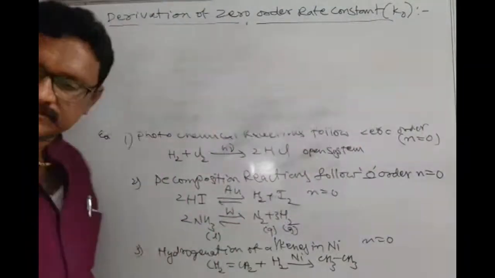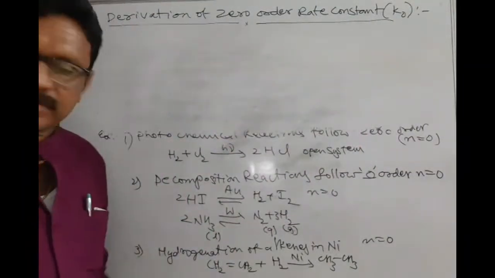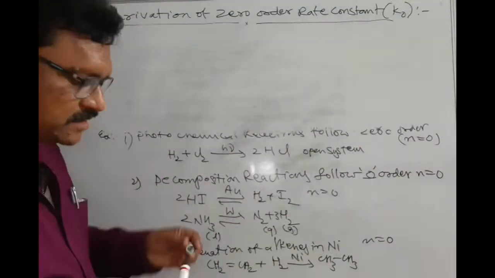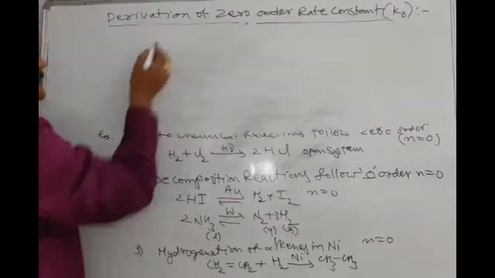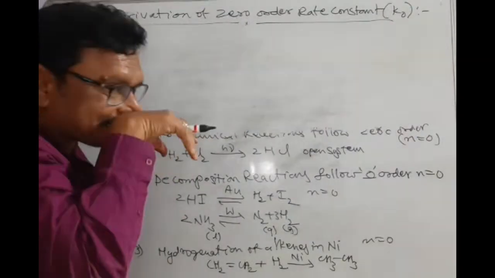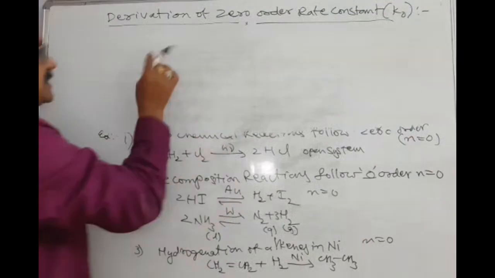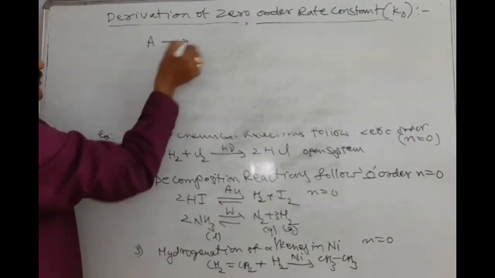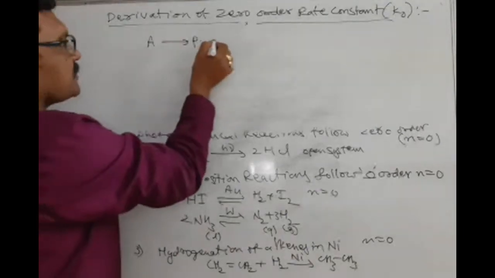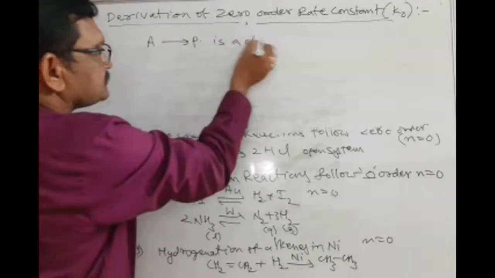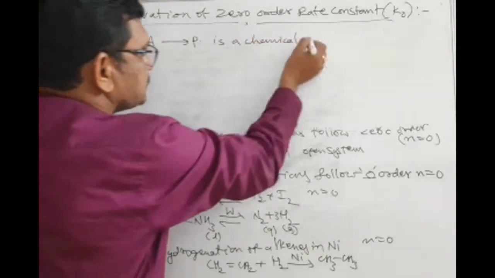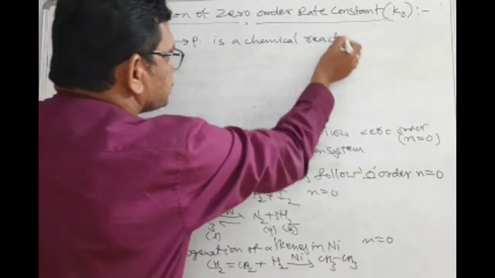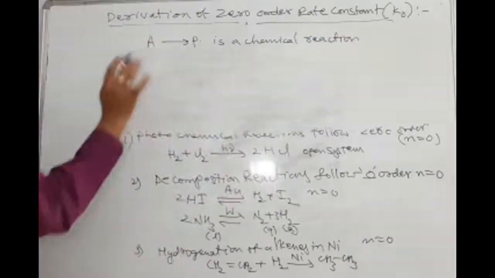To solve for K0, first of all, I give you a chemical reaction, just a pseudo, dummy chemical reaction.